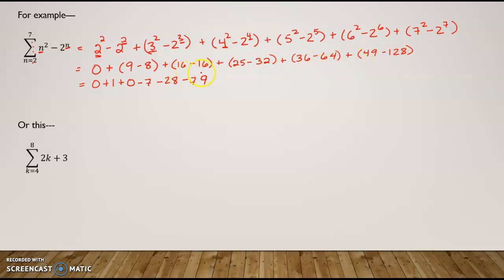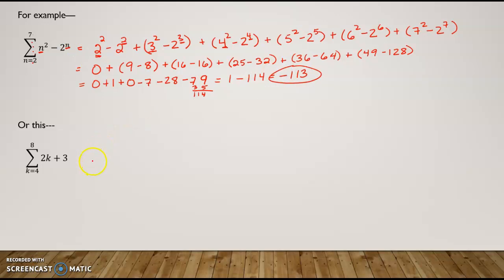Double check that, yes. Alright, so add all these up and you get 114. 1 minus 114 is a negative 113. So that's your answer for this.